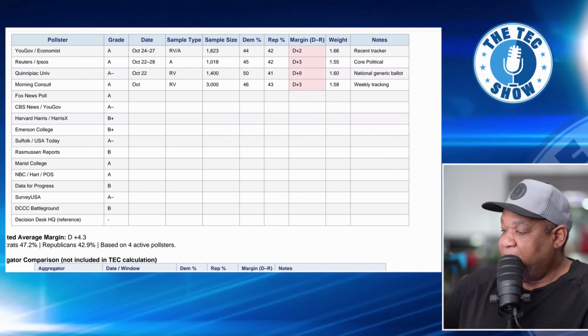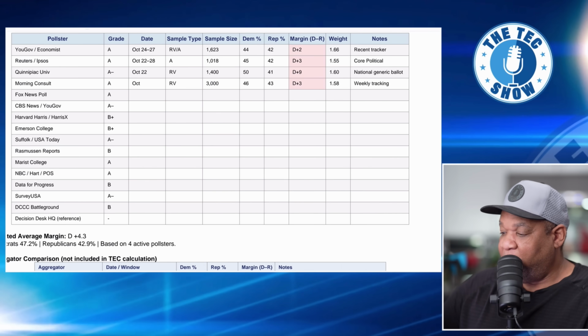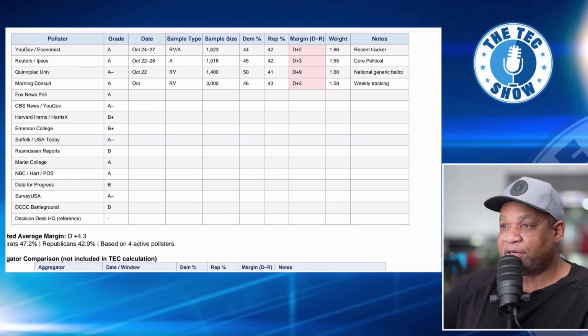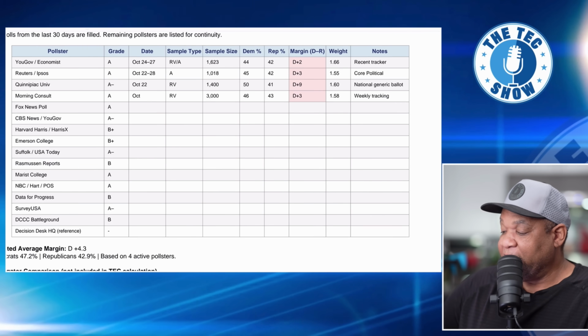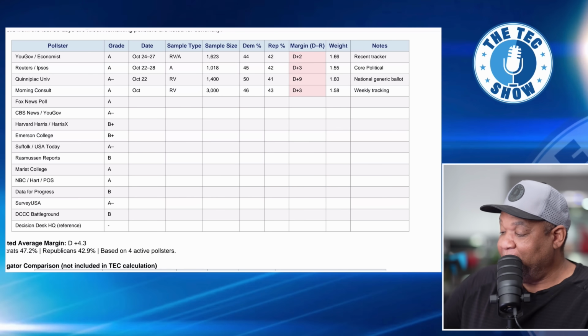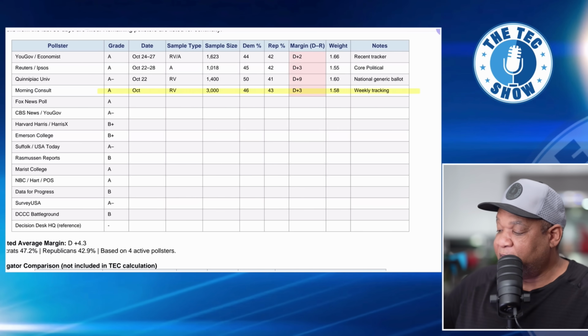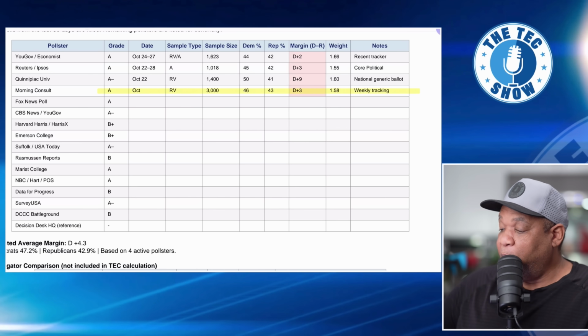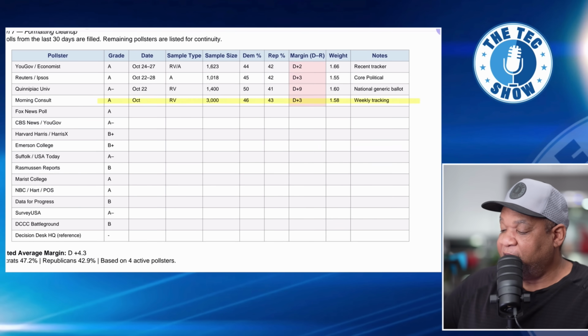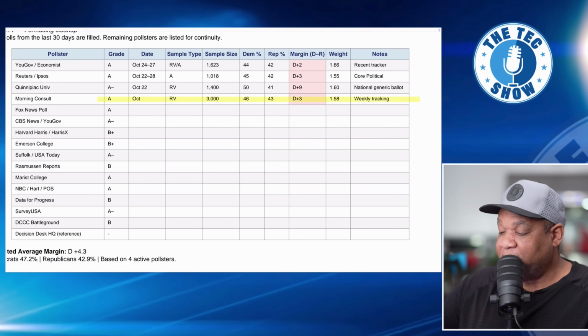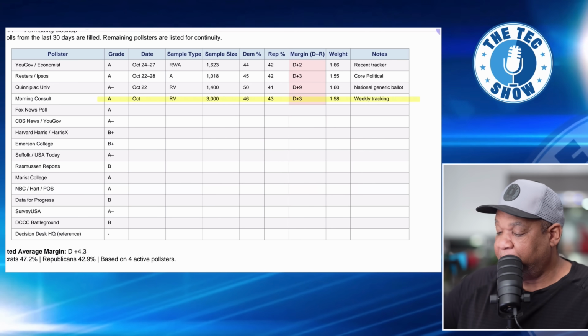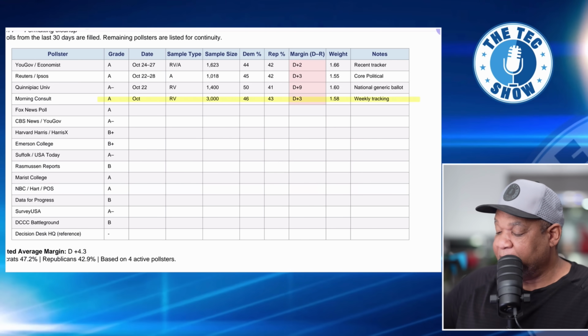So let me just show you what I'm talking about. Out of all the polls, and I wanted stuff that was recent, so I asked for October. But when you're looking at this, you only see how many? 4. Okay, this is it. This is all the polls, all the information that we have. Now, we can use this, and in the future, as soon as we get more information from some of these different pollsters, I will add that information in.